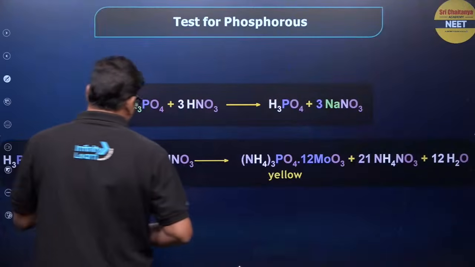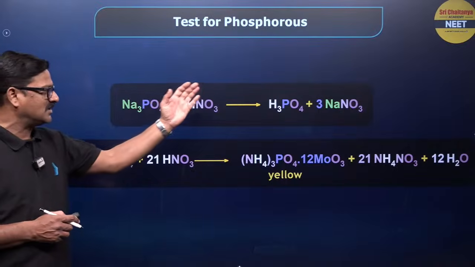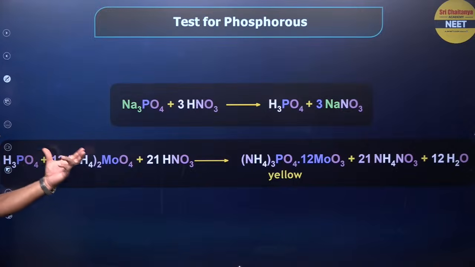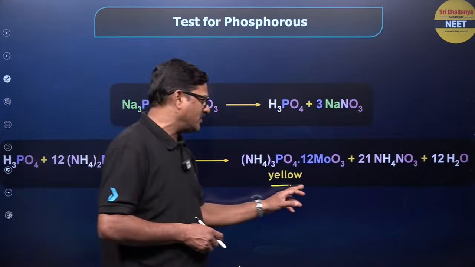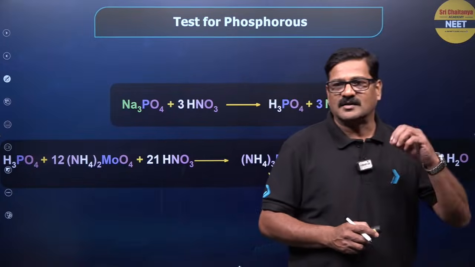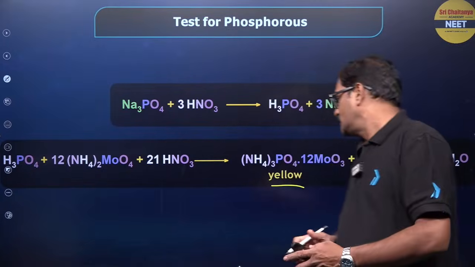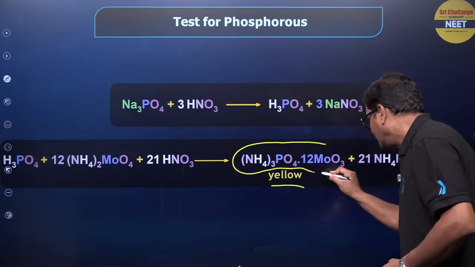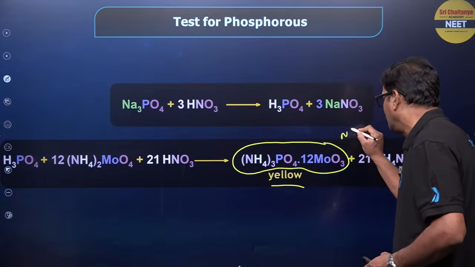So you just see Na3PO4 with HNO3 gives rise to H3PO4, and ammonium molybdate is added to get ammonium phosphomolybdate. Yellow color precipitate is formed. So this complex का formula जो है ना, ये NEET examination में काफी important है बेटा.